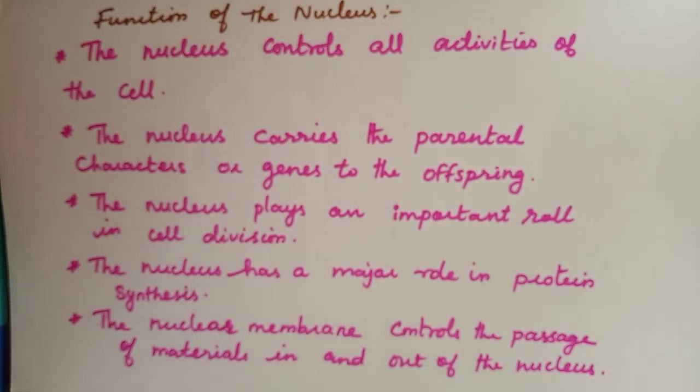And we read about the functions of the nucleus. The nucleus controls all activities of the cell, and carries the parental characters or genes to the next generation. The nucleus plays an important role in cell division, because from the chromatin network we get chromosomes. Understood? From the chromosomes only we have genes. The nucleus has a major role in protein synthesis also, and the nuclear membrane controls the passage of materials in and out of the nucleus.